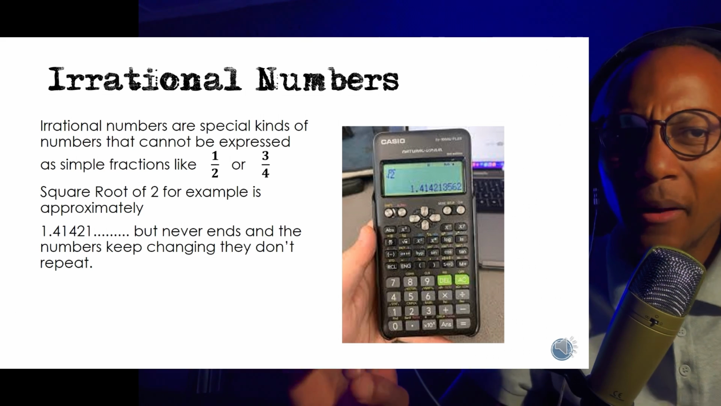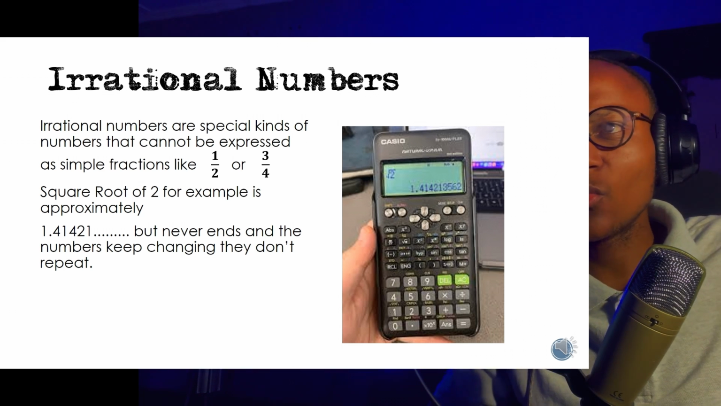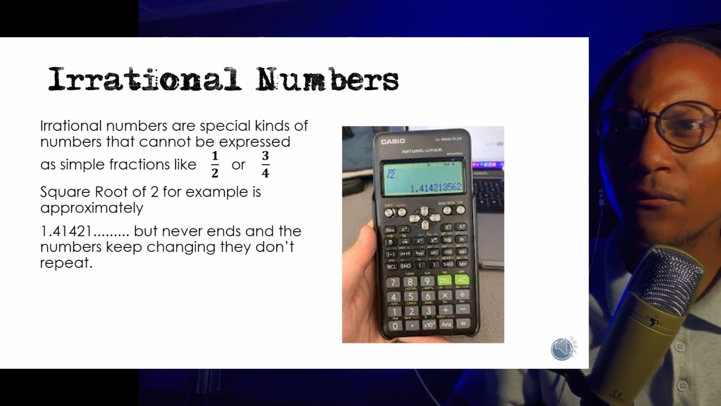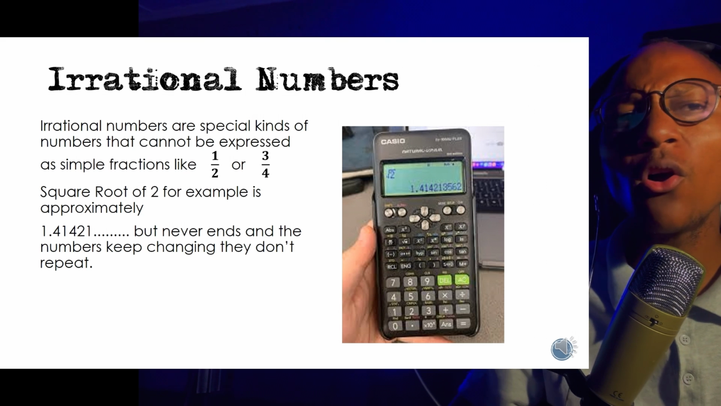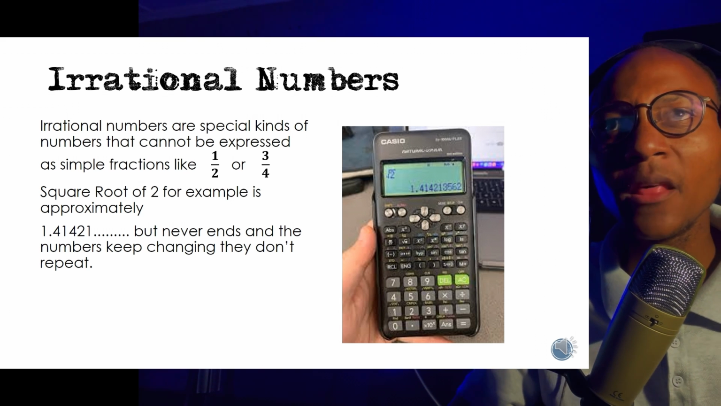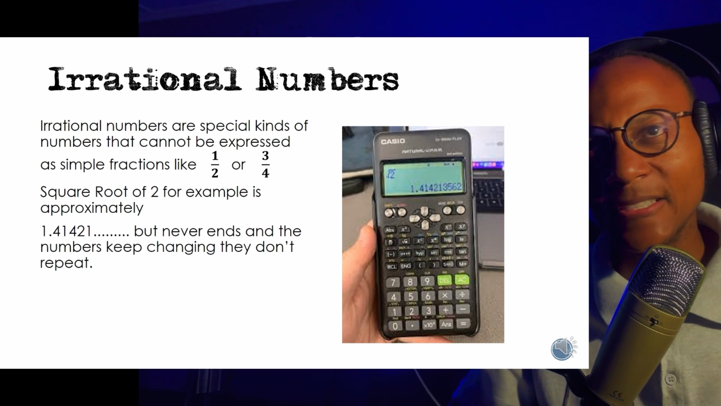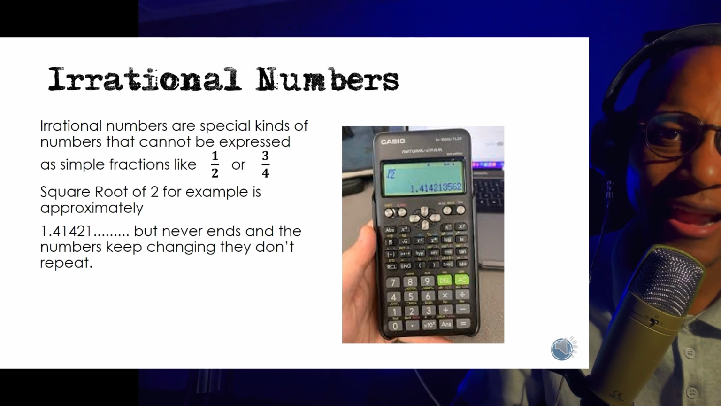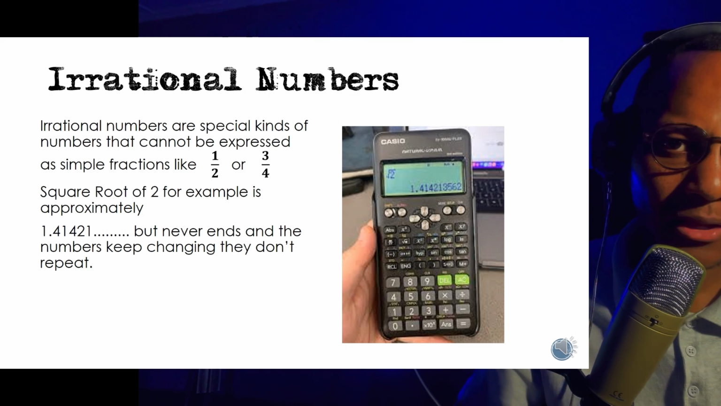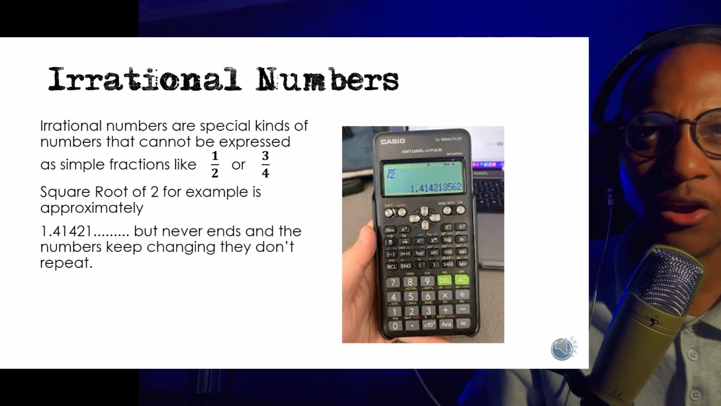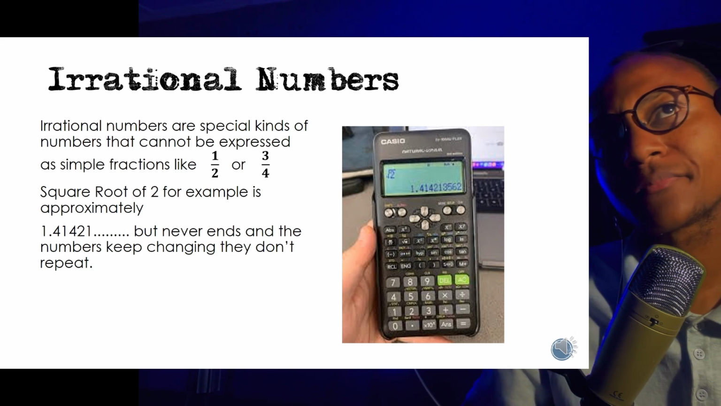But if you punch on your calculator square root of 2, the answer that you get is 1.41421, and it keeps going on and on and on. It does not end, and the numbers keep changing. These numbers, you cannot express them as a fraction. So these are called irrational numbers because you cannot express them as a fraction. All right, moving on swiftly.